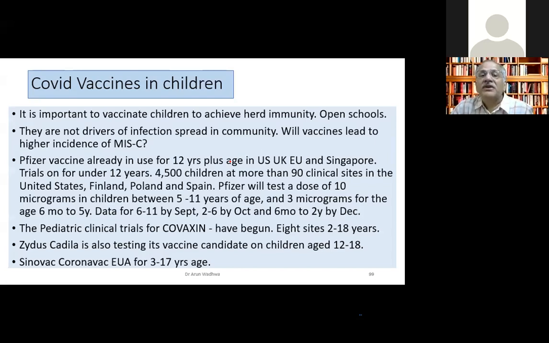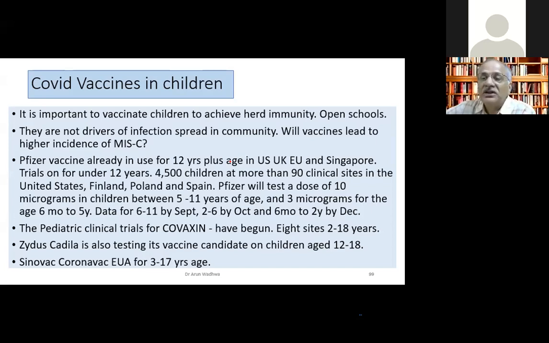One is the 5 to 11 age group, which is being given 10 microgram. Then the less than 5 age group is being given 2 microgram and 3 microgram, whereas the original one is 100 microgram, what we adults receive. So imagine, just 10 microgram and 3 microgram is being tested.